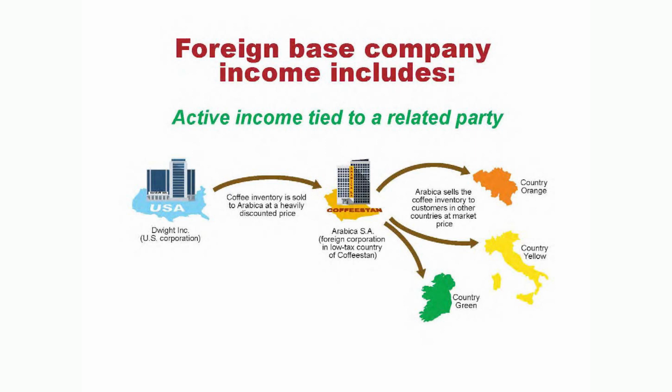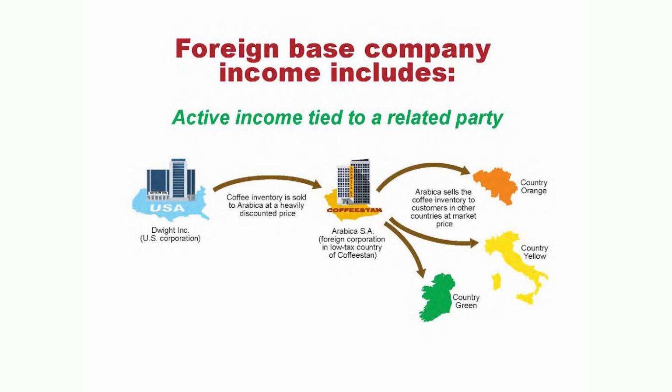So here, if this corporation is selling to Coffeestan at a discounted price, and then they're selling it at a full price to someone else, most of the profit here is going to be taxed in a low-taxed jurisdiction. They're also related parties, so they're going to have to be taxed on this. That's the issue.